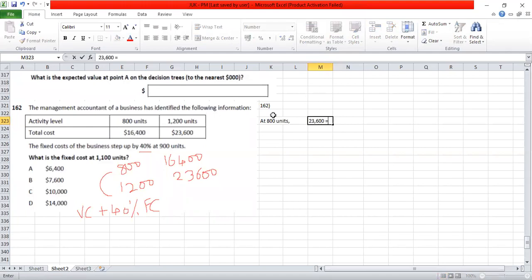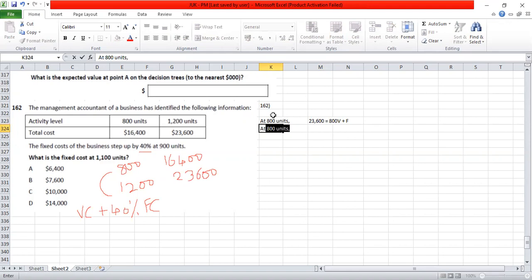Sorry, the cost at 800 units is 16,400. So 16,400 is equal to the variable component, 800 V, plus the fixed component F. This is equation 1.